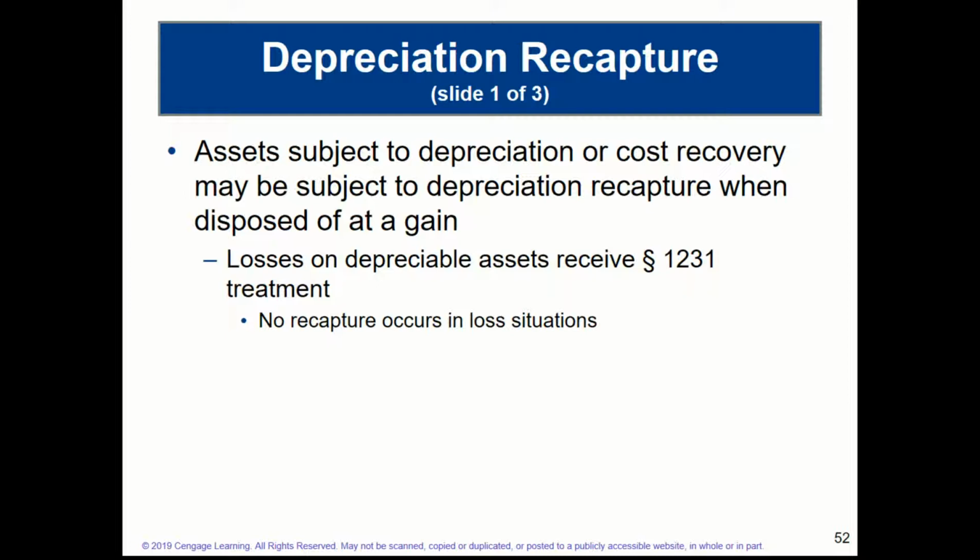No recapture occurs in loss situations, right? Because we can't recapture losses and then apply the preferential 1231 rates as we talked about a few minutes ago. So what recapture essentially means is that you are taxing at least part of a gain at the ordinary tax rate. That's the recapture part, as opposed to the preferential long-term 1231 or capital gains rates of 0, 15, and 20%.